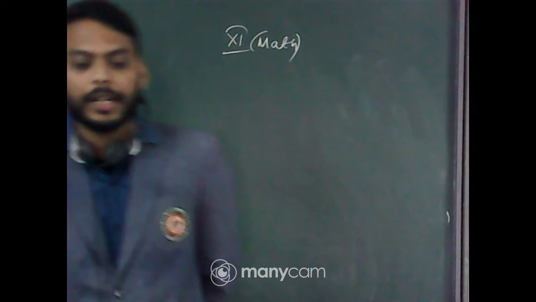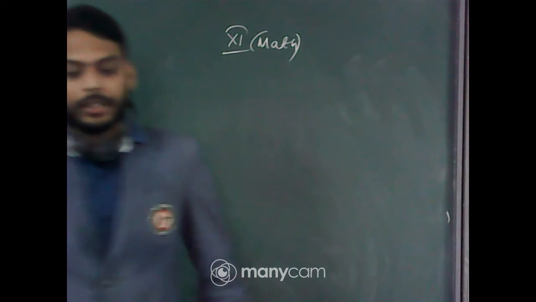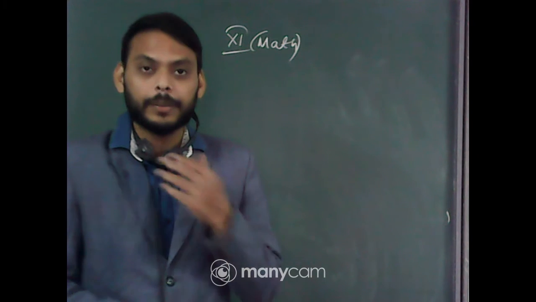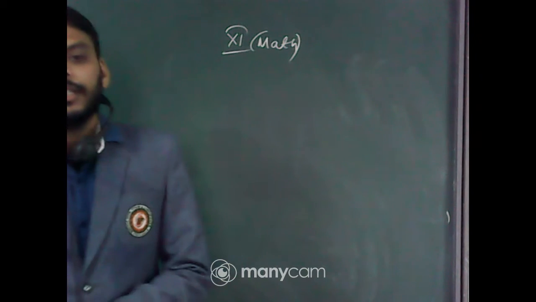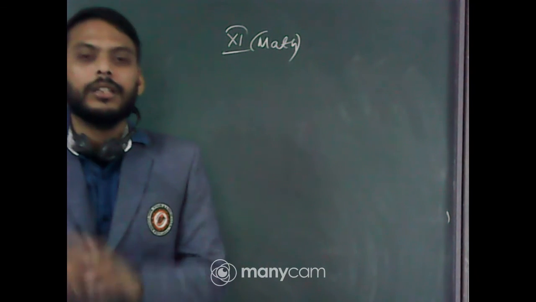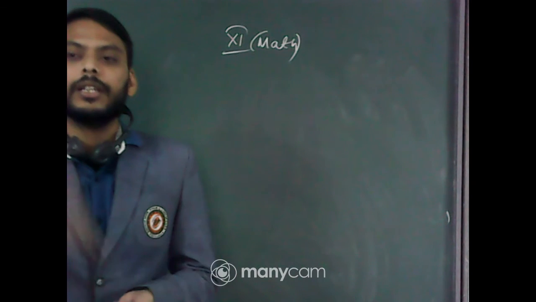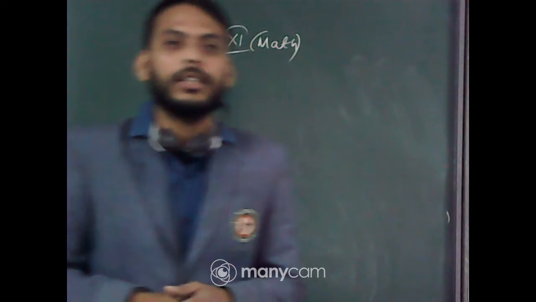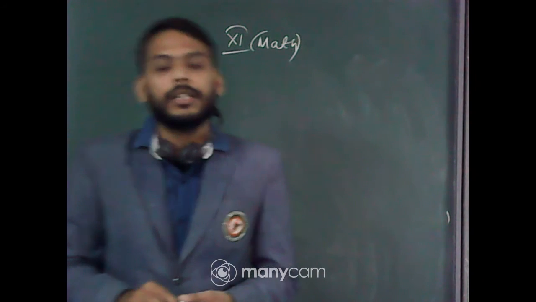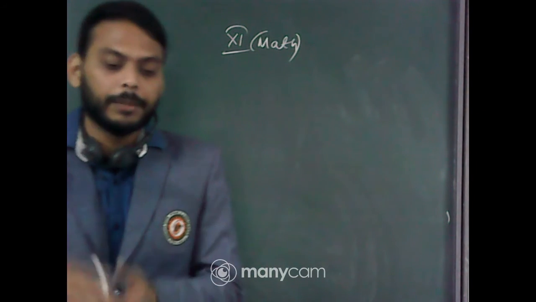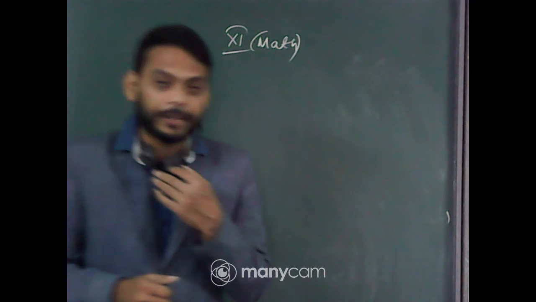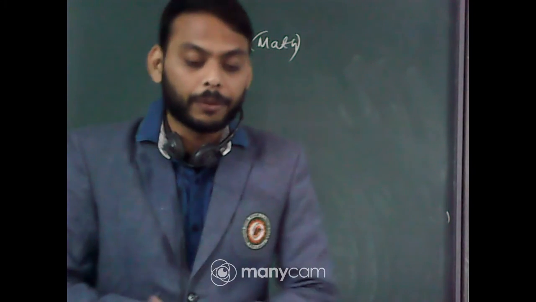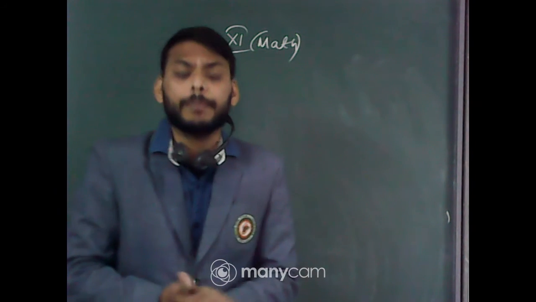10 MCQs are there, and you will get 20 minutes to give the answers. If you are doing the class with a mobile phone, then on an A4 page, at the top of the page, just write your name, then the answers: 1A, 2B, 3C, just the answers. You don't need any explanation. Then take a pic with your mobile phone and send it to me in the form of a PDF. That's the first point.